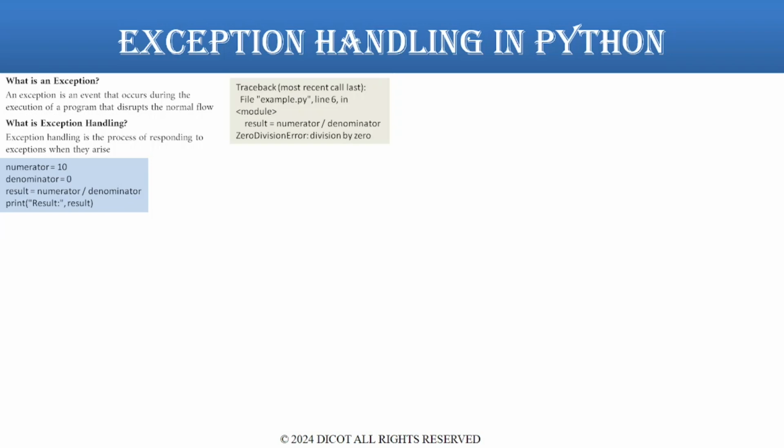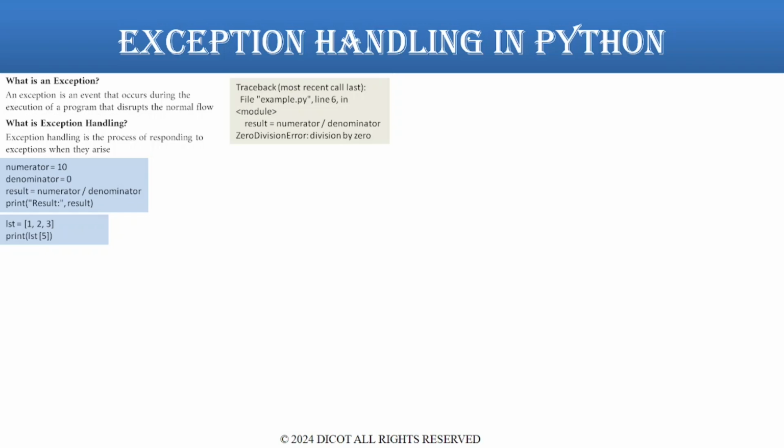Let's consider another example. As shown, lst assigned [1, 2, 3], print lst[5]. Here we are trying to access an index that is out of range in a list. Here, the list lst contains 3 elements, which are integers 1, 2, 3. We are trying to print the 5th element of the list lst. This will cause an IndexError as the list lst has only 3 elements.